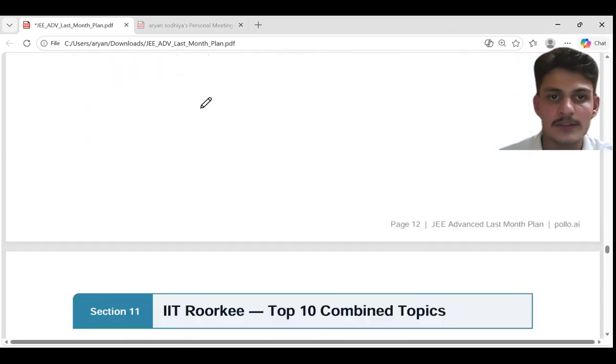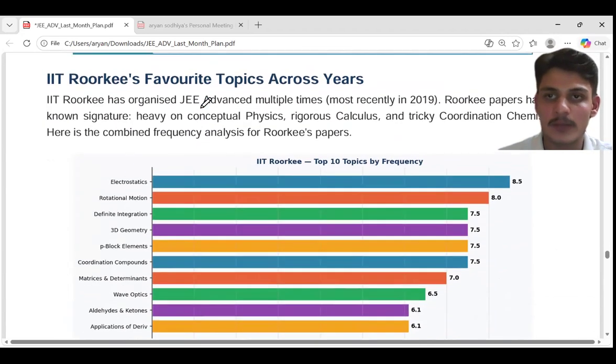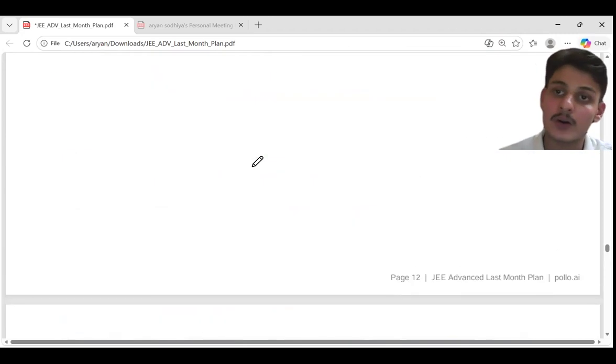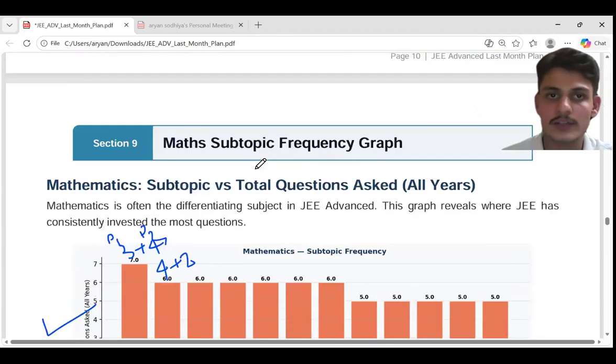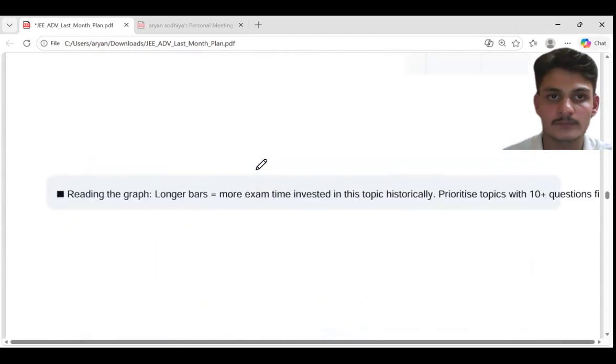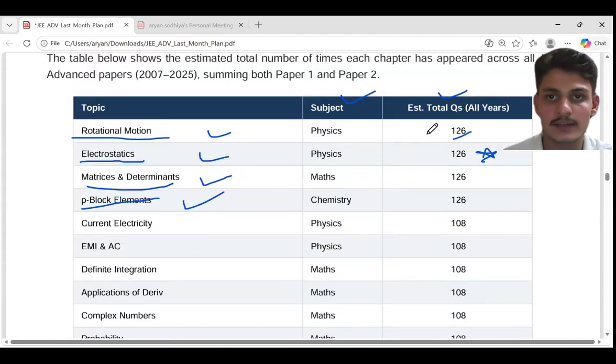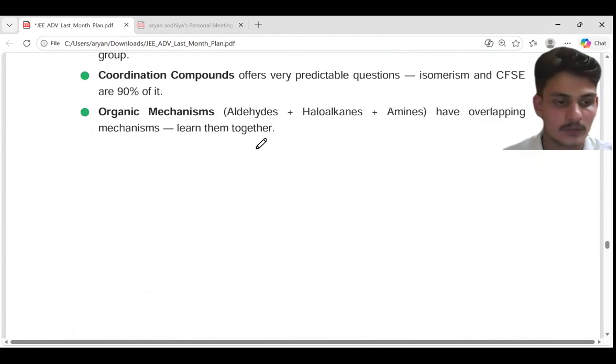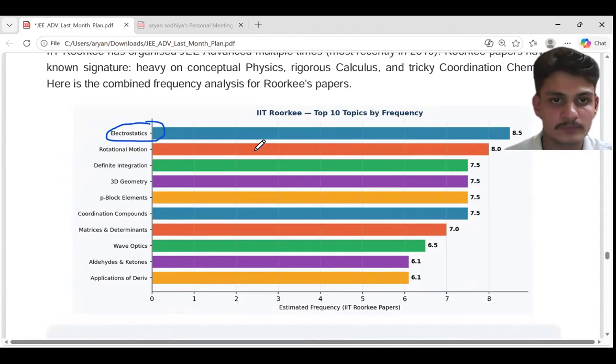After that, you will see the IIT Roorkee top 10 topics. Electrostatics is also here, and combining all IITs, electrostatics is there too. You can see here, combining all IITs like this, electrostatics is also here. So electrostatics is a very important topic. Okay, so you can focus.